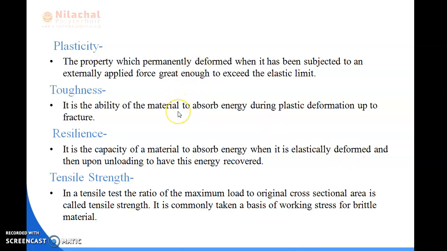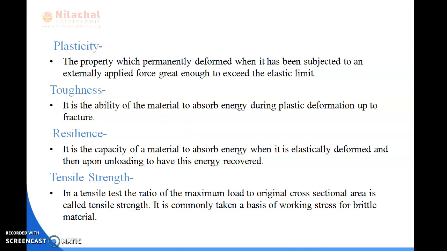Next, we are going to the toughness of a material. What is toughness? Toughness is the ability of a material to absorb energy during plastic deformation up to fracture. It refers to the ability of a material to withstand bending or the application of shear stress, which you know from your strength of materials topic, without fracture.